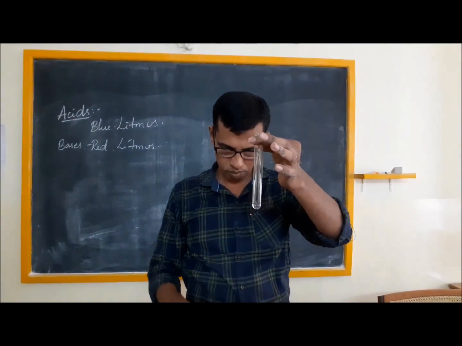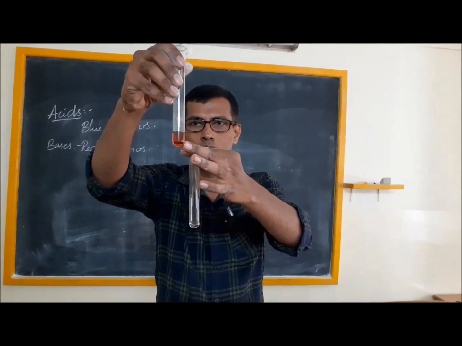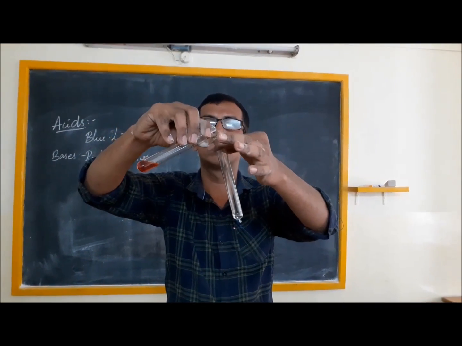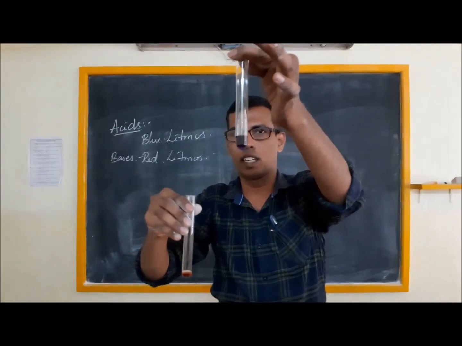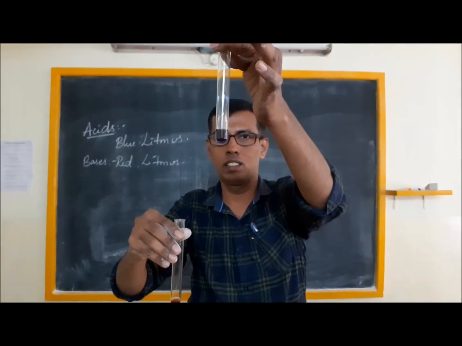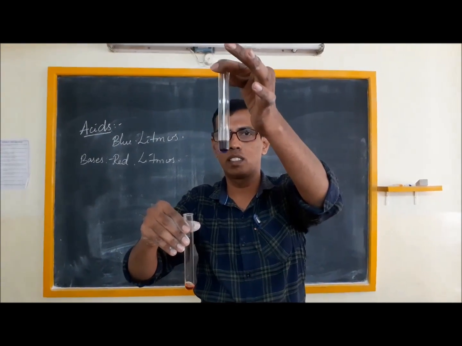And to this, I add a colored solution. Now you observe this is red in color. So let us add this to the colorless solution. You see what has happened? It has turned blue. Okay, so make the observation of this.